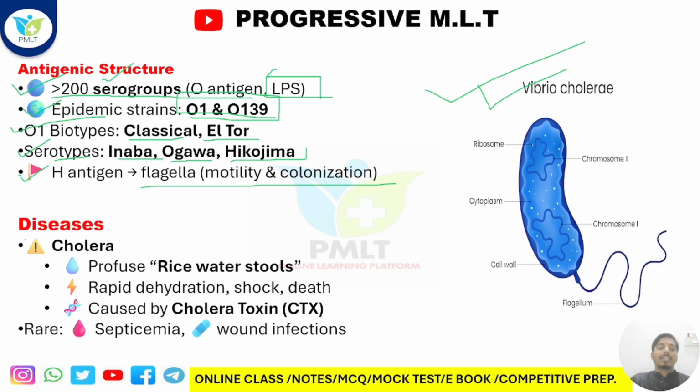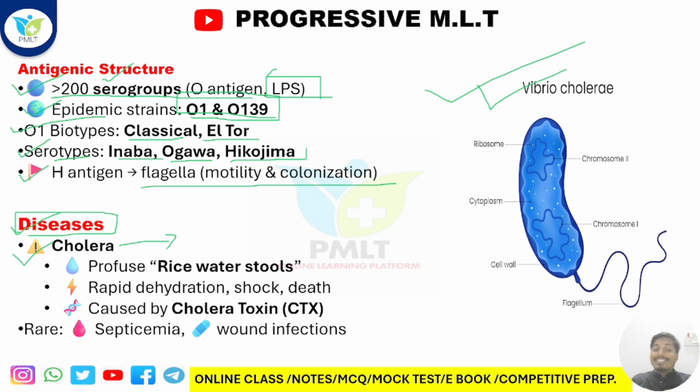After that, see here, the disease condition. We need to take an idea regarding the disease condition. Hope that is clear up to this much. Vibrio cholerae causes one of the prominent diseases, cholera. We all know about cholera because in our surroundings cholera is very common, right?